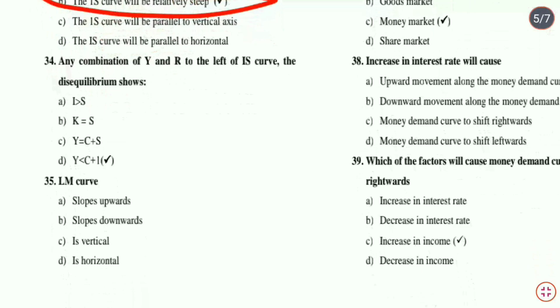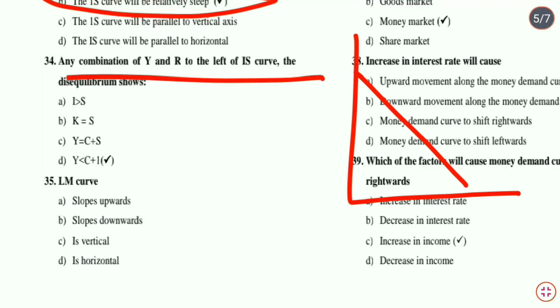Next question, that is any combination of Y and R to the left of IS curve, the equilibrium shows... What actually IS curve shows? It shows locus of all equilibrium combinations of R and Y that bring product market in equilibrium. This is the IS curve. All the combinations on the IS curve are the different combinations of rate of interest and national income, which bring about equilibrium in product market.